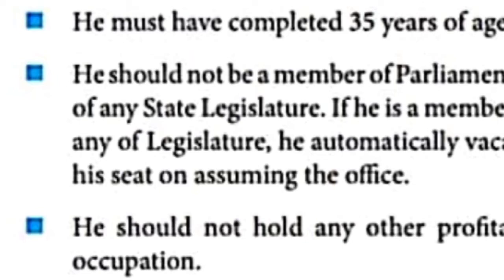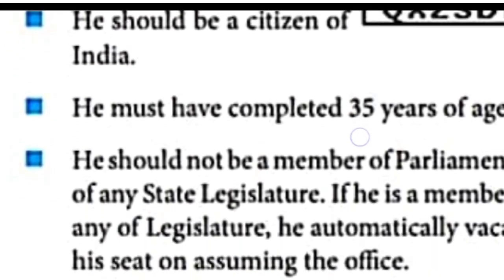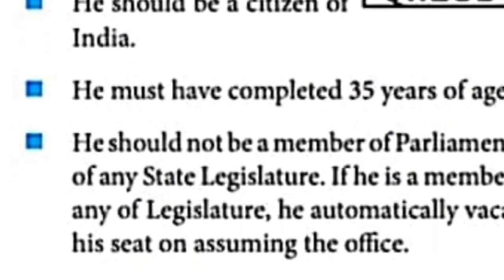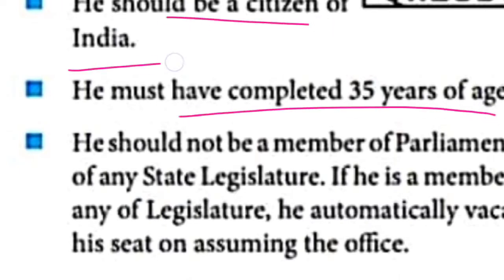So what are the qualifications, children? The first one, he should be a citizen of India. The second thing, he must have completed 35 years of age. The next one, he should not be a member of any legislature or parliament.